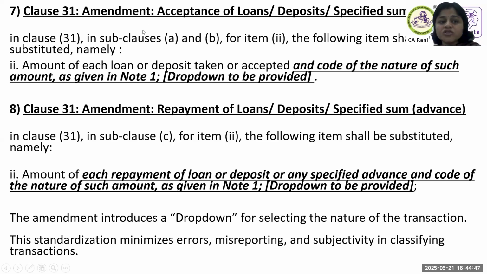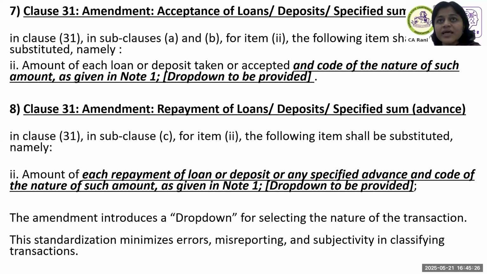The earlier form stopped at this, like amount of... so clause 31 sub-clause (a). The first point talks about name, PAN number and all those details. Second question is the amount of each loan or deposit taken or accepted, right? So it was only up to this in the earlier form. Now they have brought in a drop down, which I have in the next slide, where we have to identify the category in which this transaction has happened, which according to me will pose a lot of challenges.